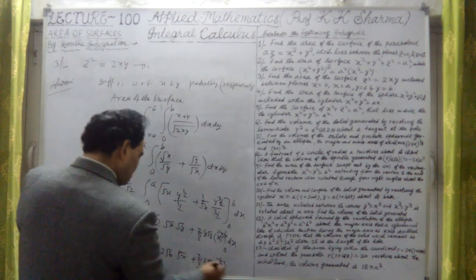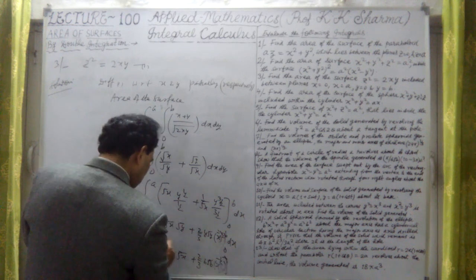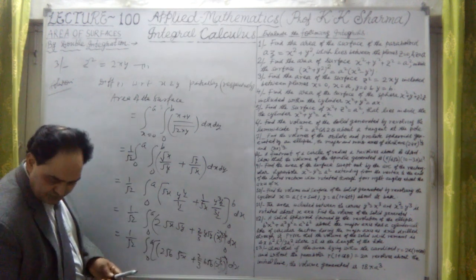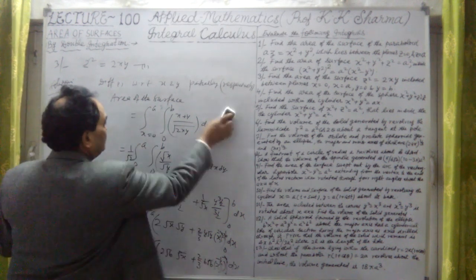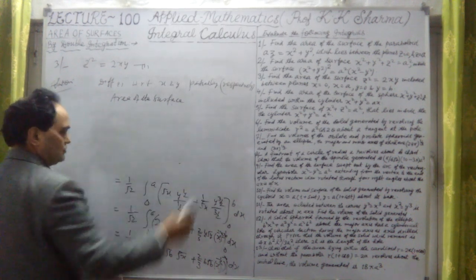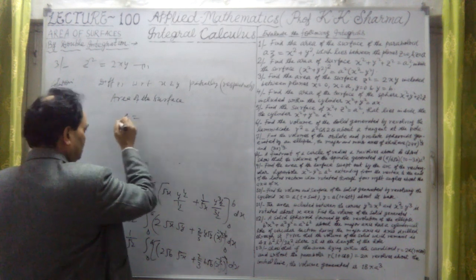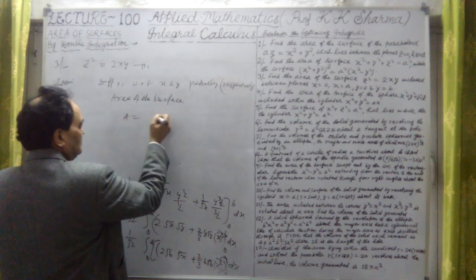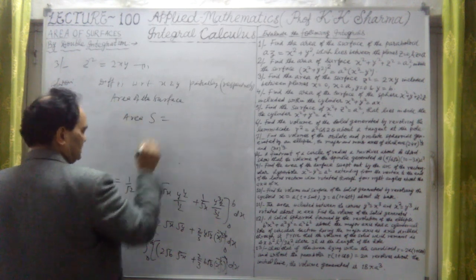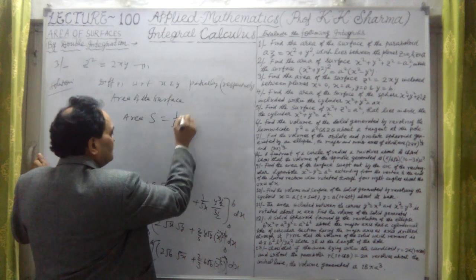Alright. So now we have to integrate this whole with respect to x. That will give us the answer. Let me now do it here. Okay, so finally area will be 1 upon root 2.